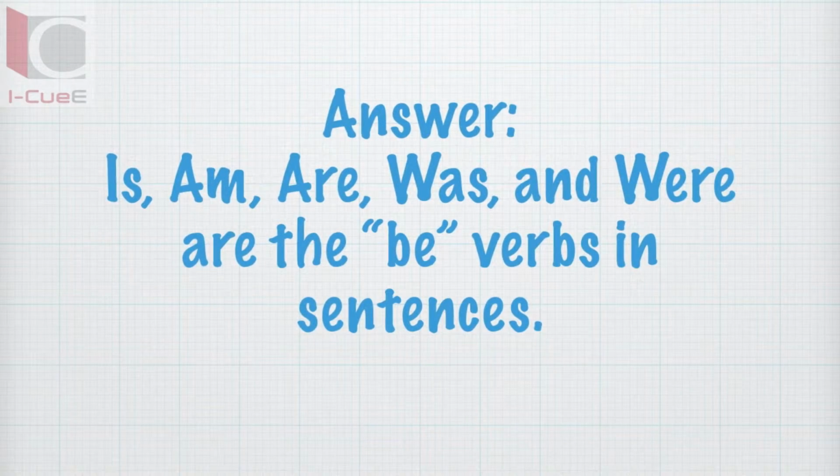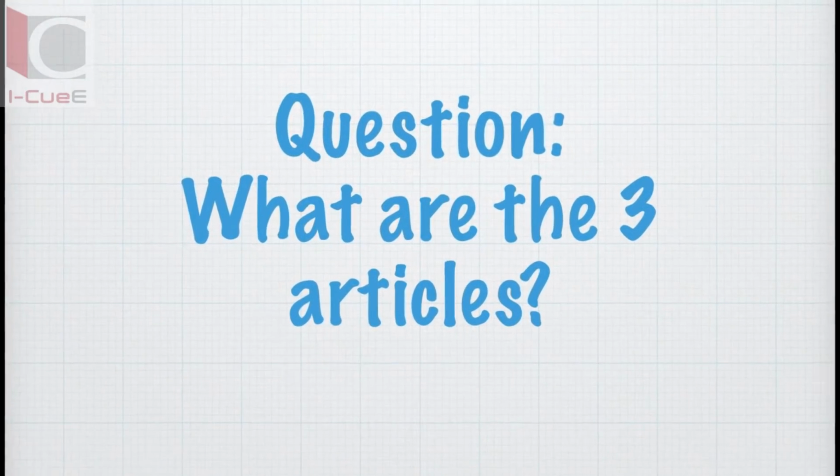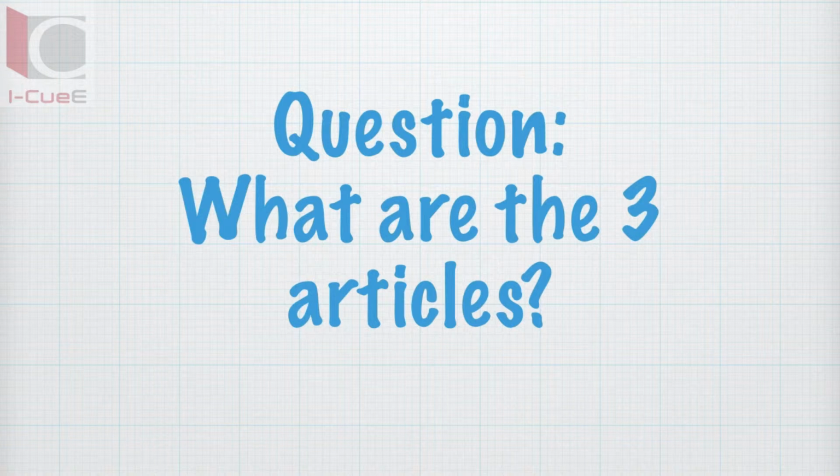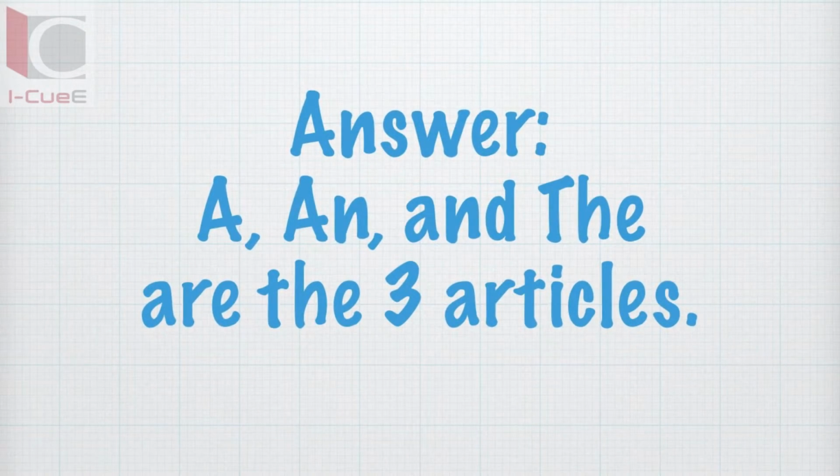Is, am, are, was, and were are the be verbs in sentences. What are the 3 articles? A, an, and the are the 3 articles.